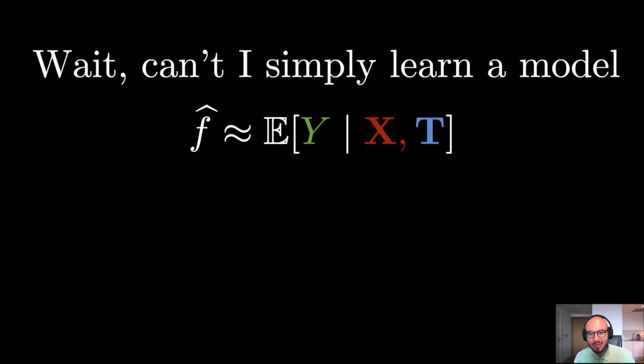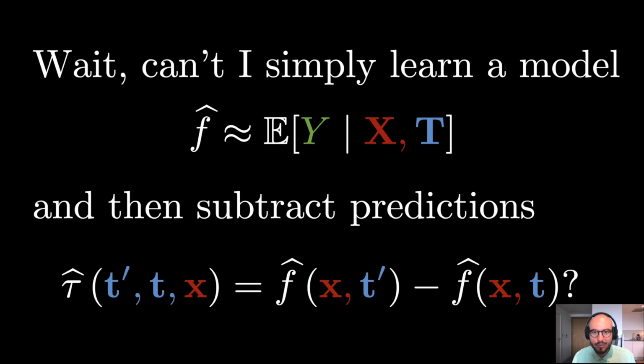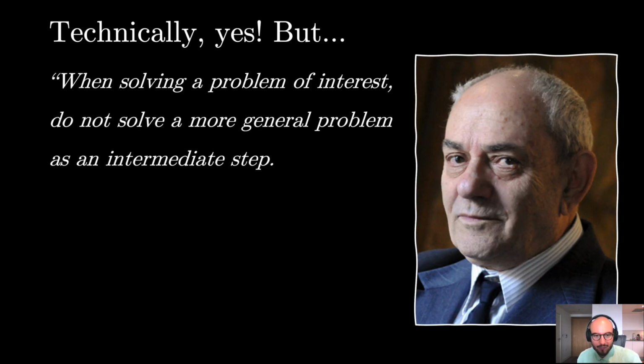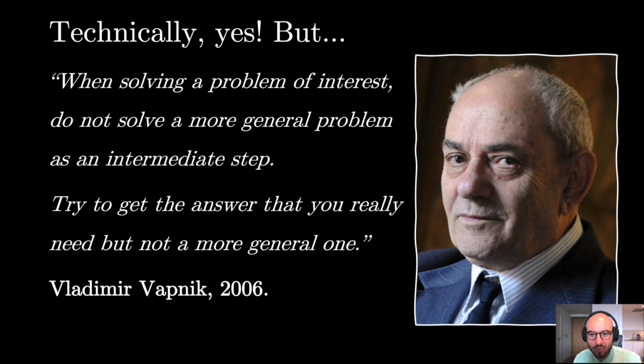A question that naturally arises is, why can't we simply learn a model of this conditional expectation and then simply subtract two predictions? Well, technically speaking, yes, we could do that, but we would like to follow Vladimir Vapnik's recommendation. When solving a problem of interest, do not solve a more general problem as an intermediate step. Try to get the answer that you really need, but not a more general one.